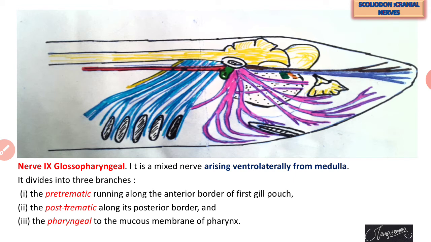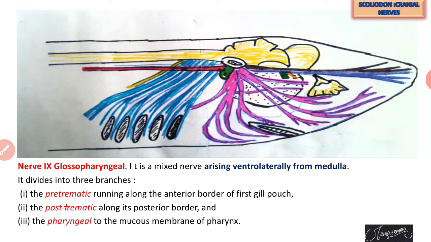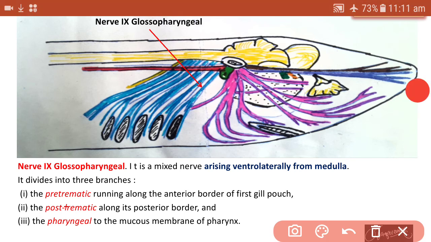The 9th cranial nerve is called glossopharyngeal. It is a mixed nerve arising ventrolaterally from the medulla. The ninth, glossopharyngeal cranial nerve, has 3 branches, again sub-branches: pretrematic, posttrematic, and pharyngeal. That is, this glossopharyngeal forms 3 branches.